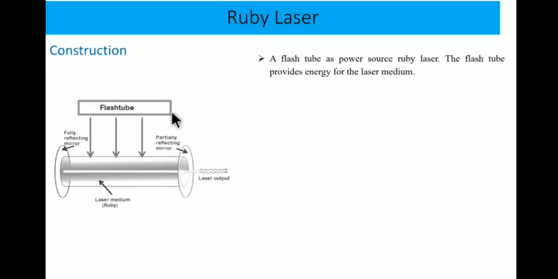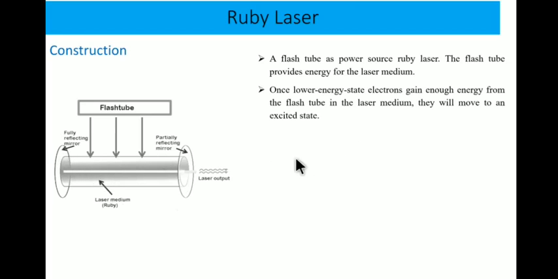There is a flash tube, a helical-shaped xenon flash lamp, which emits light. Coming to the Ruby rod, it is of the order of 10 mm. The Ruby rod consists of two elements, Al2O3 and chromium atoms. Chromium atoms are used because they are very active compared to Al2O3. In this Ruby rod, one end is a fully reflecting surface and the other end is a partially reflecting surface. These are the constructional details of the Ruby laser.